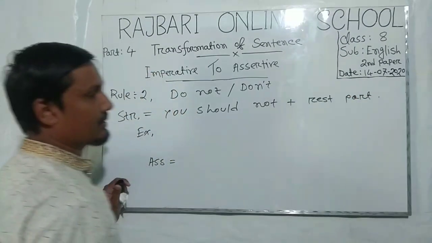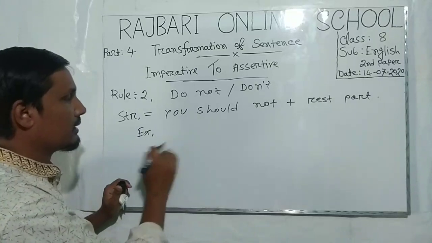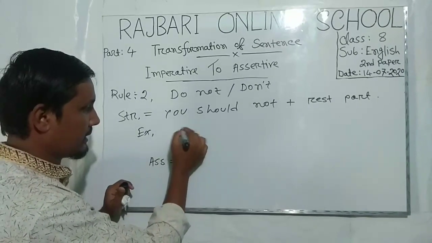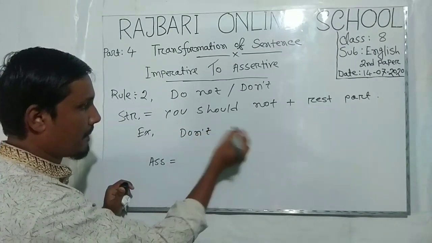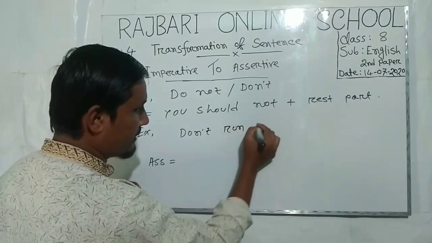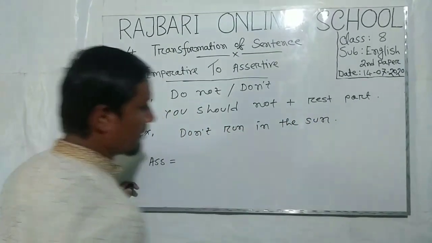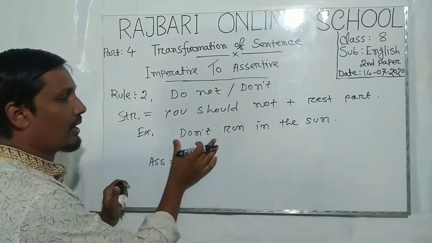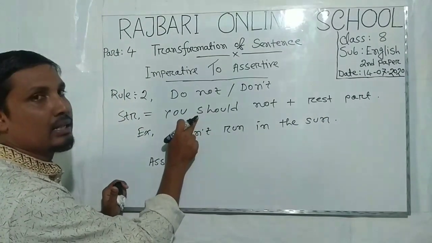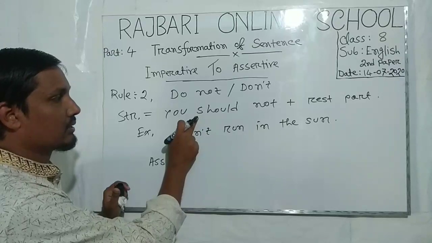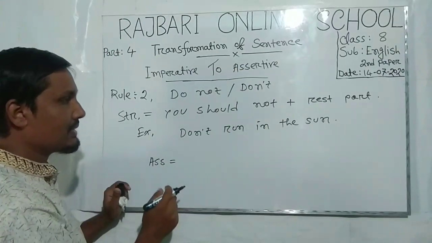Okay, for example, I would like to share a sentence: Don't run in the sun. Here you can see the word don't, and you have to follow this rule for converting this sentence into an assertive sentence.